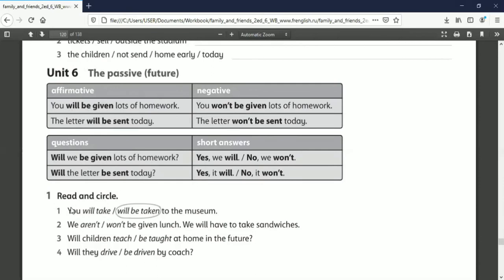Okay, now you can do this exercise number 2 until 4. You can pause the video first. After you're done, you can continue watching this video.